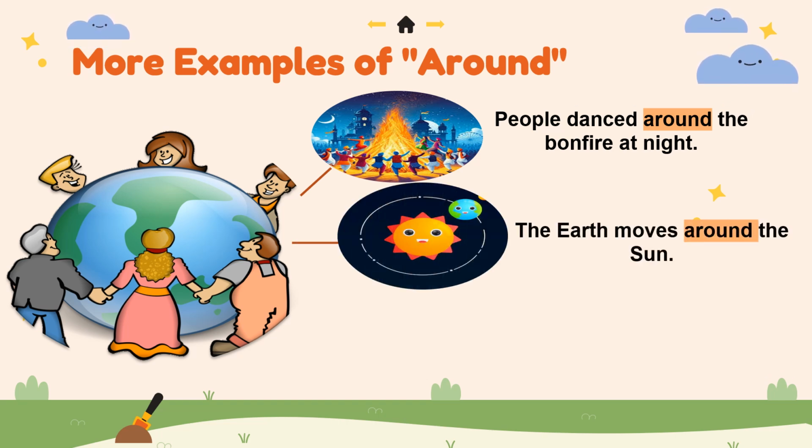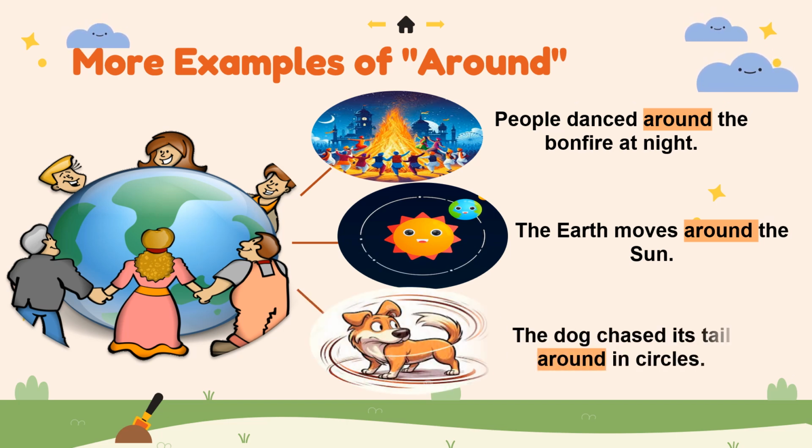Next, the earth moves around the sun. The earth doesn't go in a straight line. It circles the sun continuously. Around is used to show that it moves in a circular path all the way around the sun.